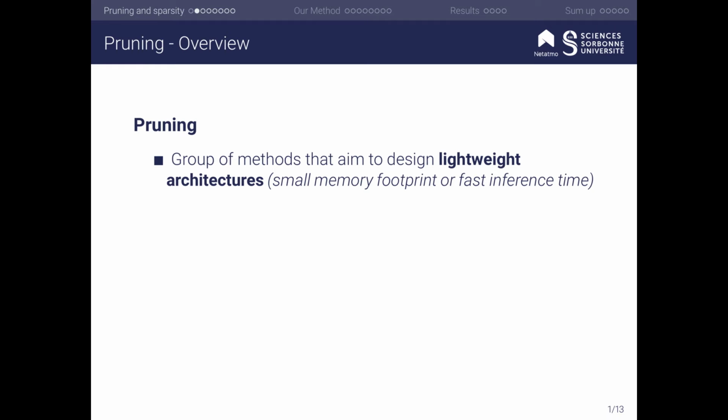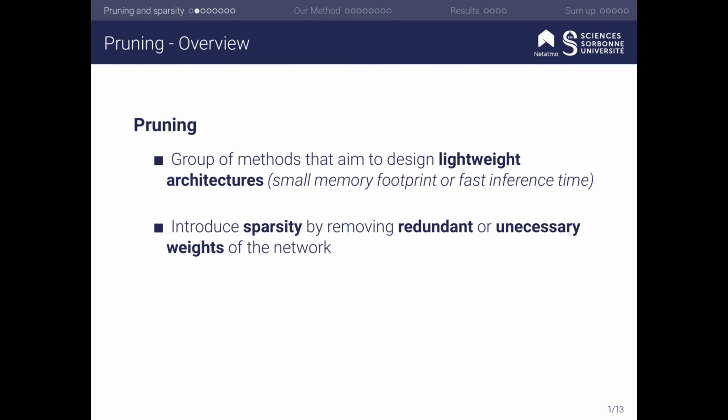I will first give you a quick overview about pruning and sparsity, then I will present our method and the results, and finally I will give you the key points of this presentation. About pruning and sparsity. Pruning is a group of methods that aim to design lightweight architectures. That is to say, architectures that have either a small memory footprint or a fast inference time or both. Sparsity is introduced by removing redundant or unnecessary weights of the network that is overparameterized.